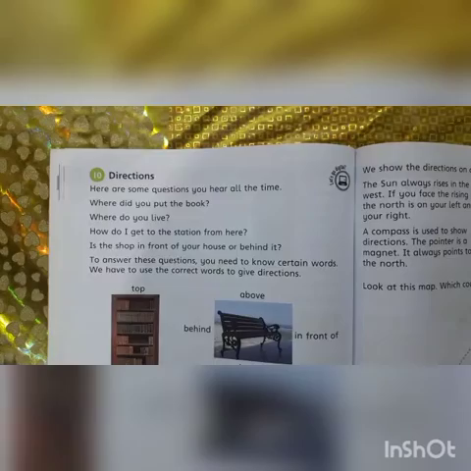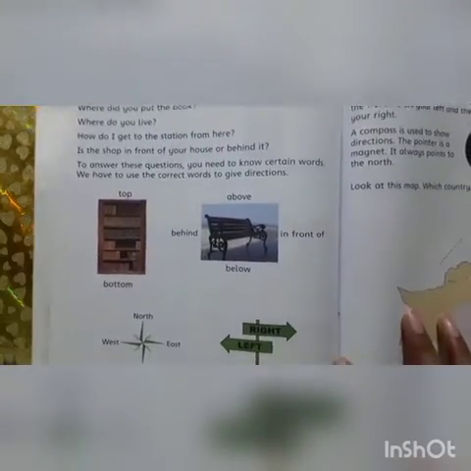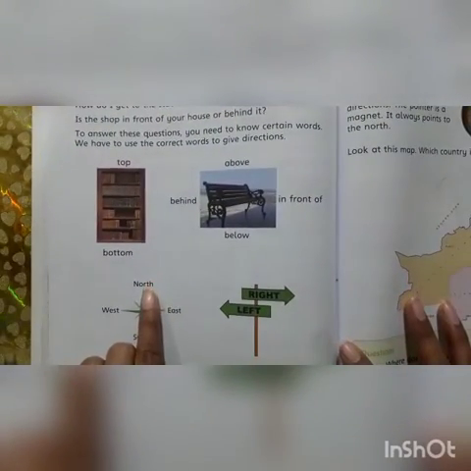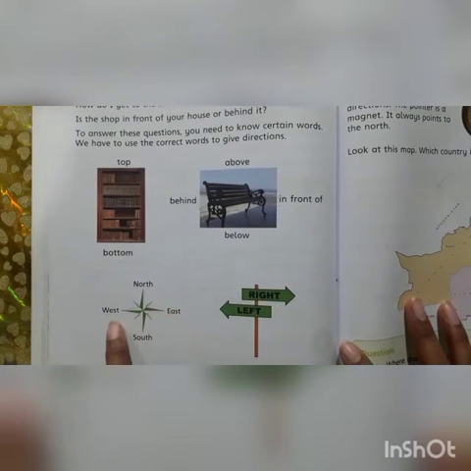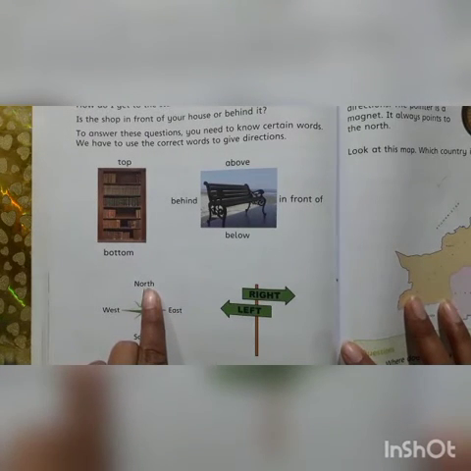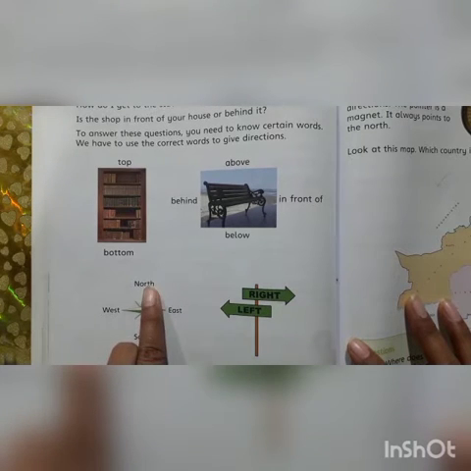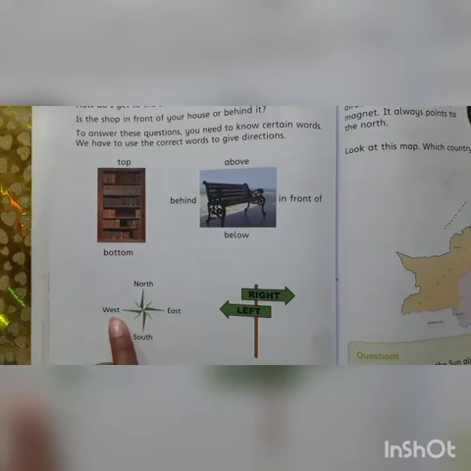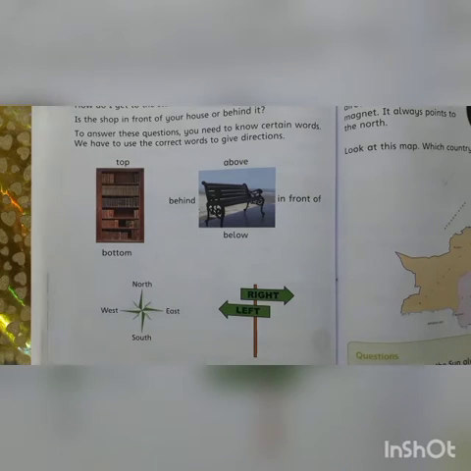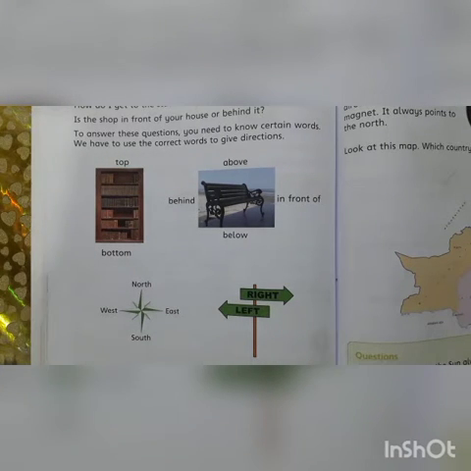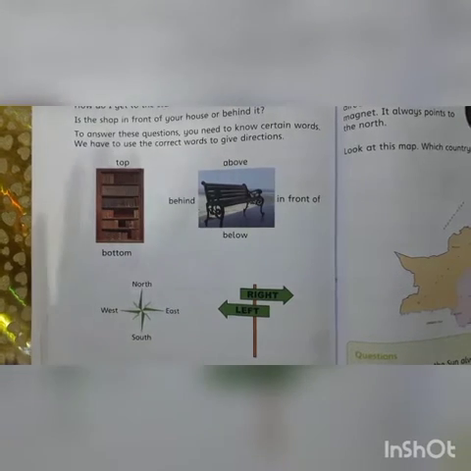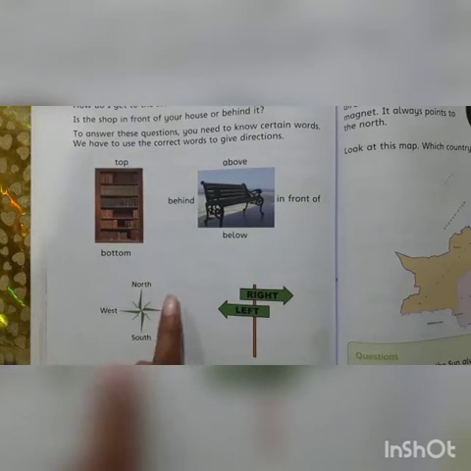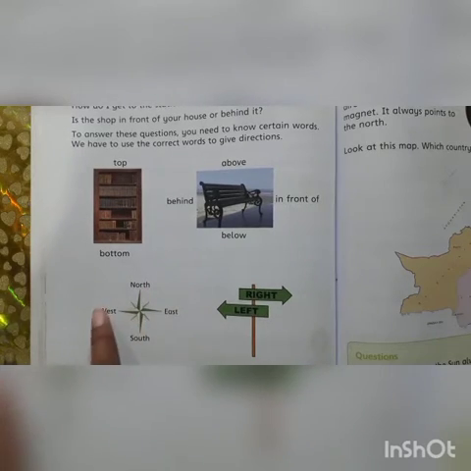As I have told you in class, we have 4 directions, which are north, south, east and west. How many directions are there? There are 4 directions: north, south, east and west. Your right hand is east and your left hand is west, and your front is north and your back is south. So just remember that there are 4 directions.